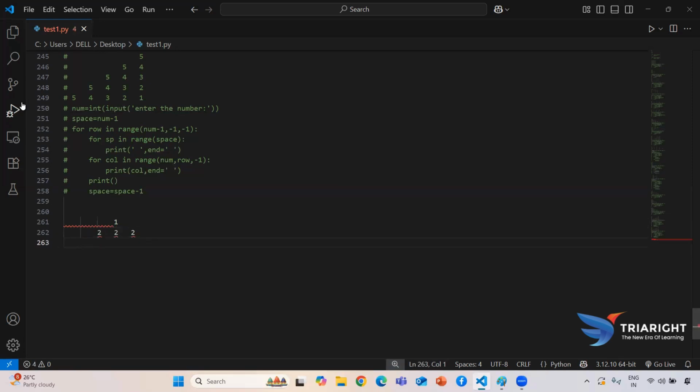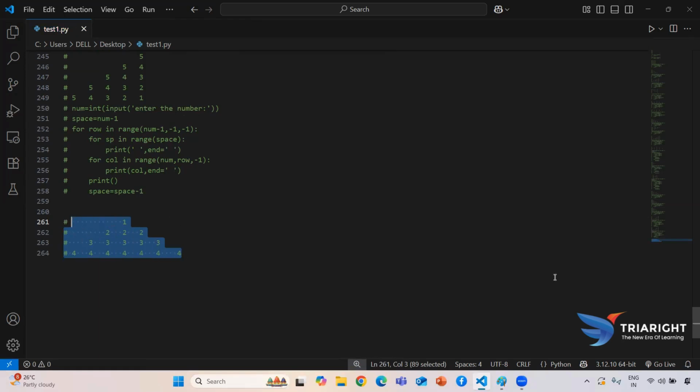Okay, then 3, 3, 3, 3, again 3. Here I need to print 4, 4, 4, 4, 4, 4, and 4. Guys, if you see here, we need to print this number and also this space.